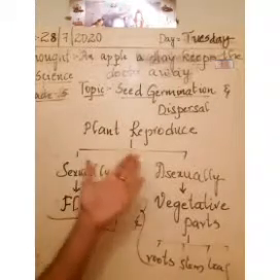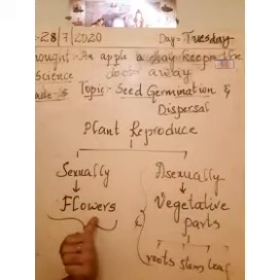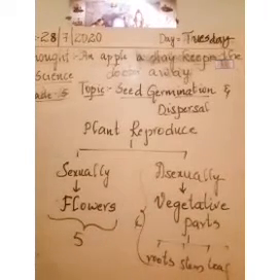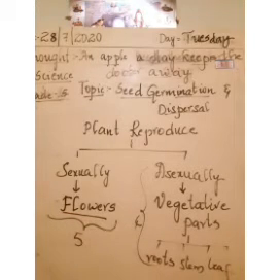So in reproduction, there are two types. One is sexual, the other one is asexual. Sexual reproduction takes place in flowers and asexual reproduction takes place through vegetative parts. This is what we learnt. Now we already know sexual reproduction takes place through flowers. Yes or no? Sexual reproduction in flowering plants will result in the formation of fruits containing the seeds.